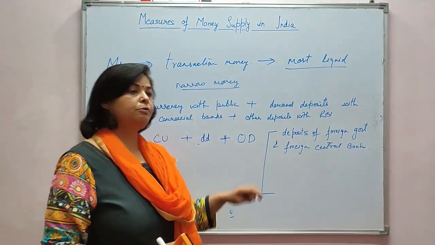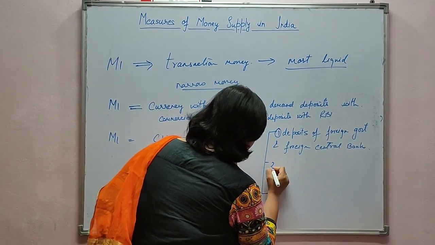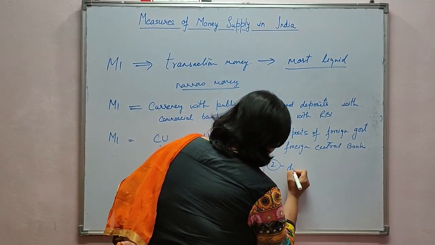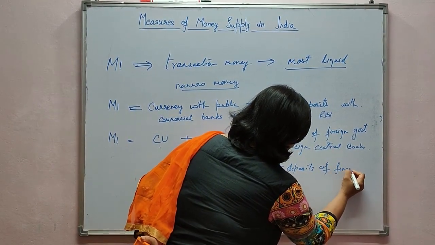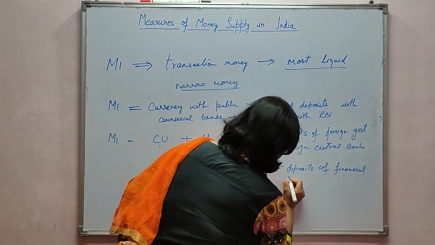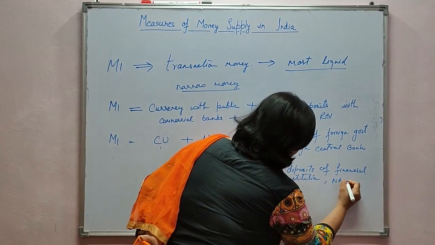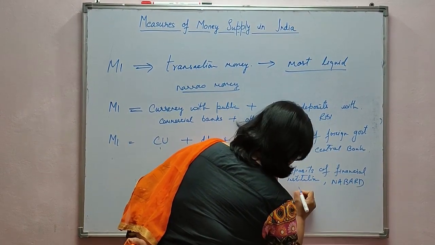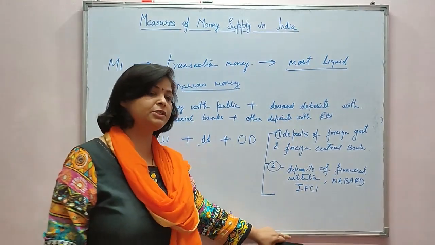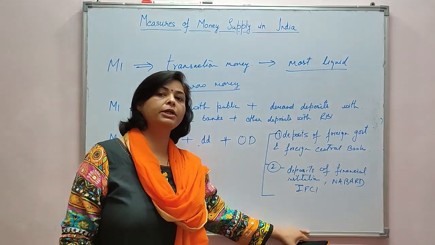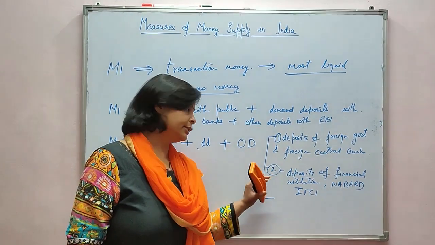The second type of deposits with RBI, which is included under OD, is deposits of financial institutions, like NABARD, IFCI. These are not banks. These are financial institutions which are working in our country. If they hold accounts with Reserve Bank of India, it will be included under OD.